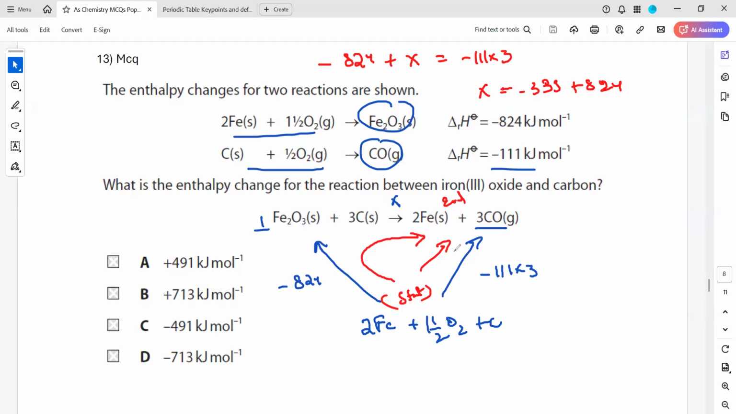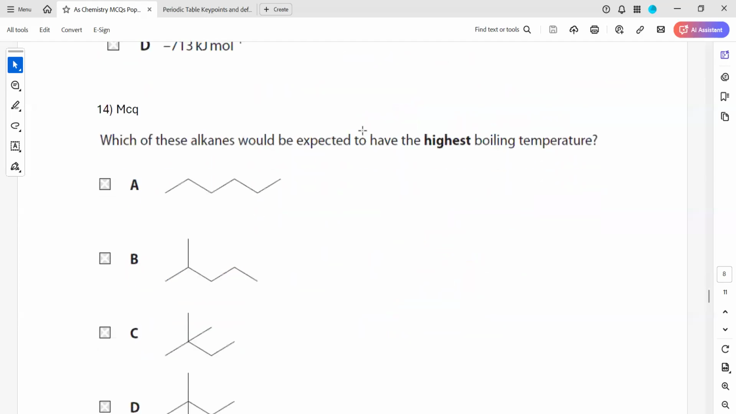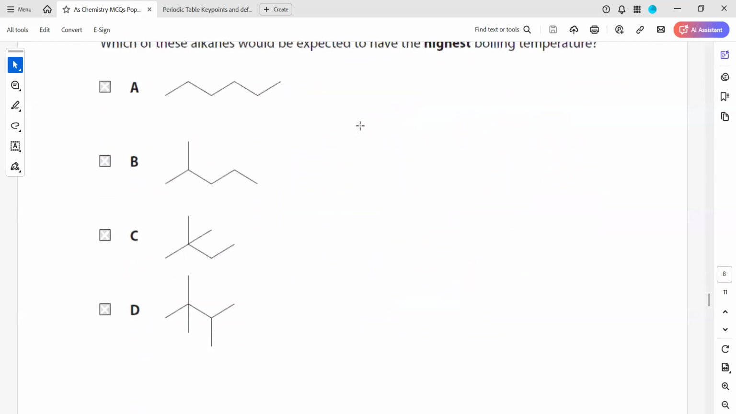So that is equal to 491 positive. So A will be the right answer. Question 14, any doubt?